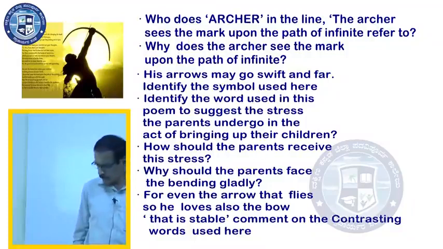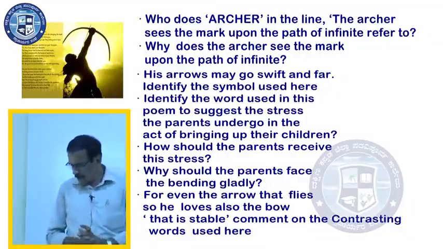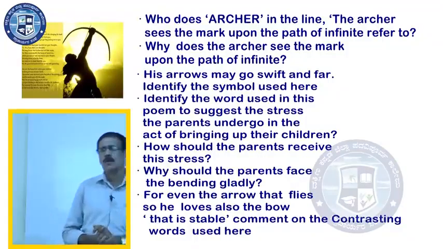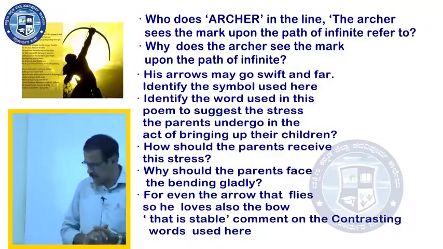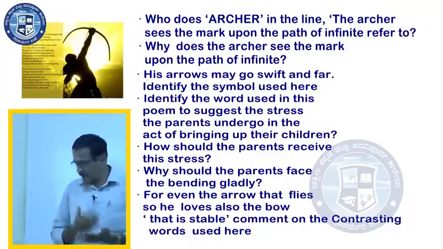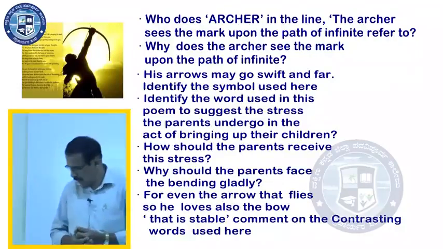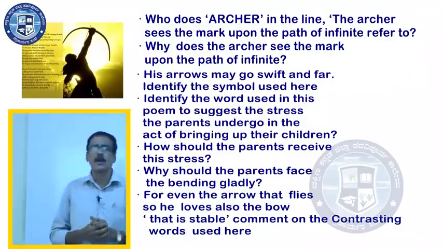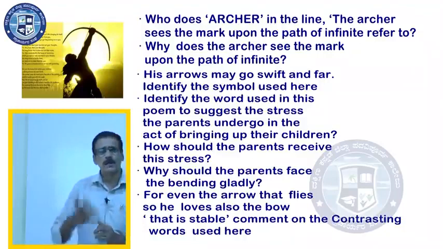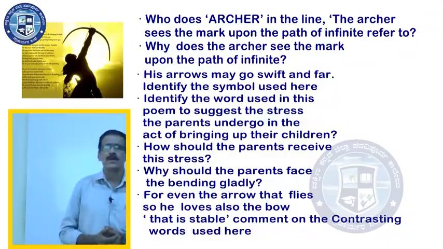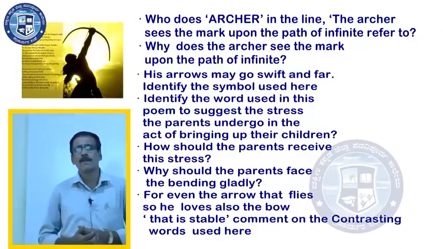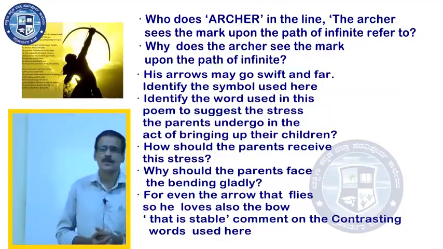In symbolism, when a writer uses it, an object or a person or a situation has another meaning other than its literal meaning. When I say arrows, the literal meaning is something, but here in this context it means something else.